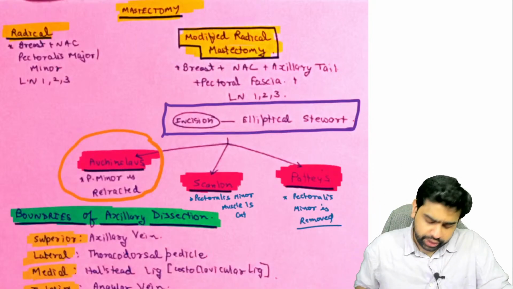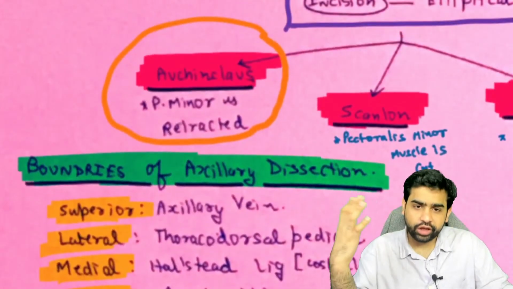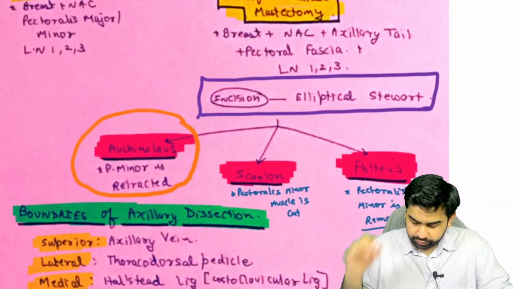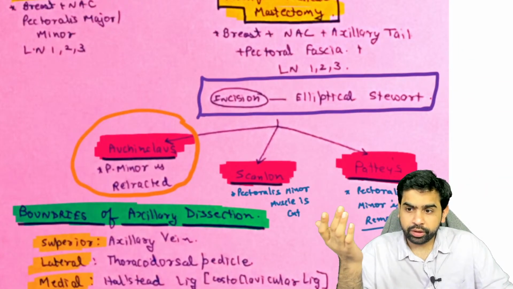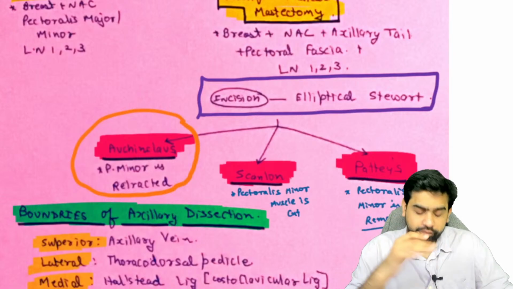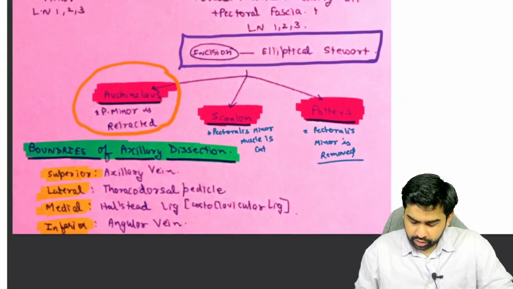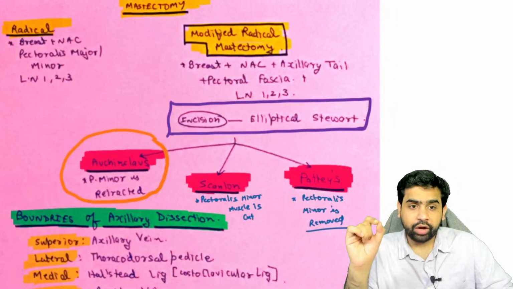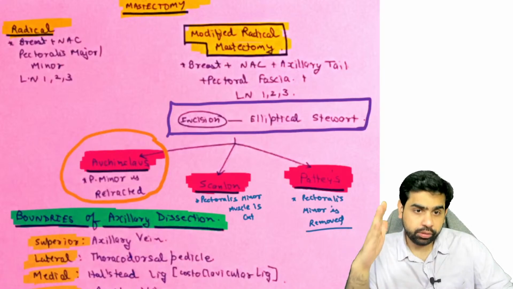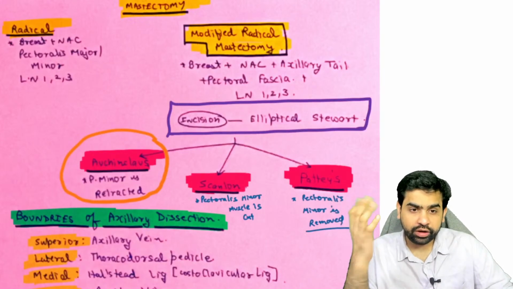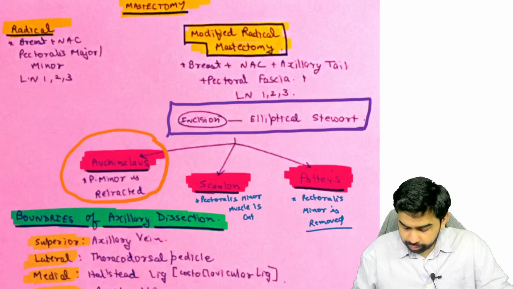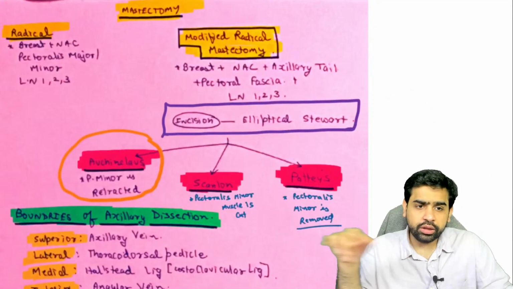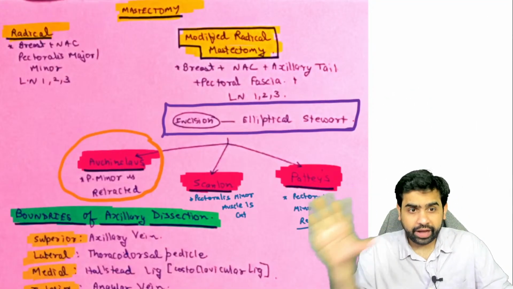Now there are the boundaries of what you call the axillary dissection, for those lymph nodes and everything. So what you need to understand, the superior boundary is basically the axillary vein. Okay, so what is the superior boundary? It is the axillary vein. Then the lateral boundary is your thoracodorsal pedicle. The medial boundary is Halsted's ligament or the costoclavicular ligament. And then finally the inferior boundary, it's not visible on your screen, but it is basically an angular vein. So these are the boundaries of your axillary lymph node dissection.